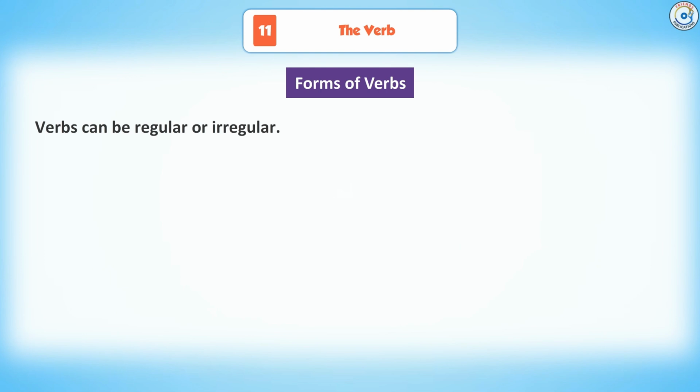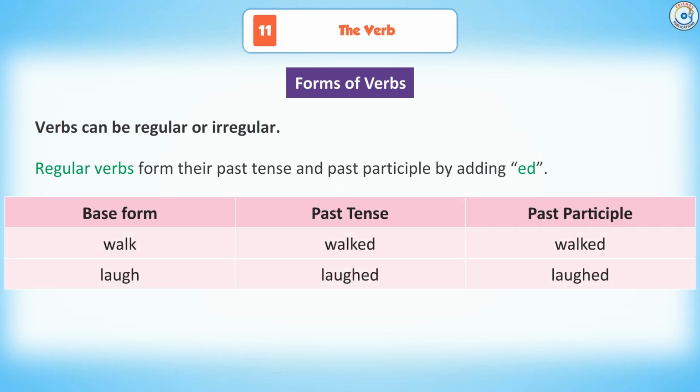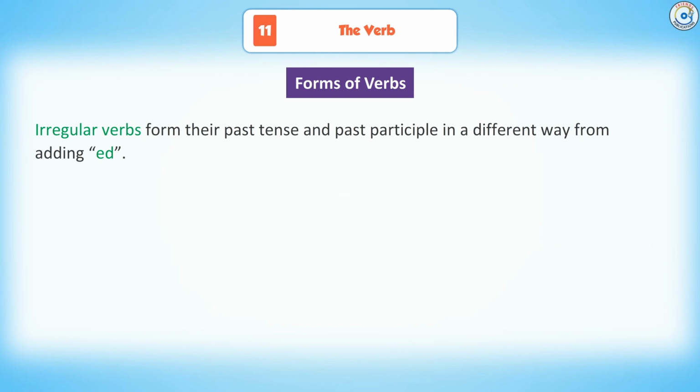Verbs can be regular or irregular. Regular verbs form their past tense and past participle by adding ed. Base form, past tense, past participle. Walk, walked, walked. Laugh, laughed, laughed. Irregular verbs form their past tense and past participle in a different way from adding ed.